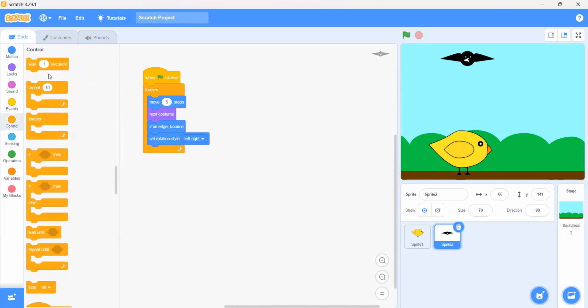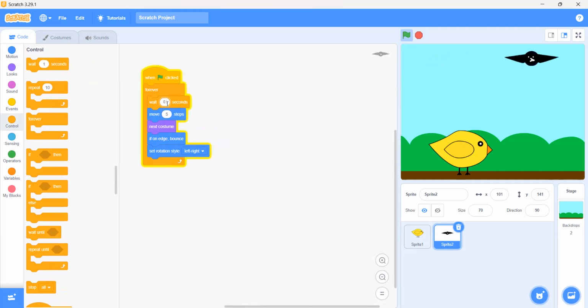Okay, we will put the wait block right here and then click on the green flag. Now it's too slow, so we can just do 0.1. No, 0.01. Yes, 0.01 is good. It's like it's flying. Yes.